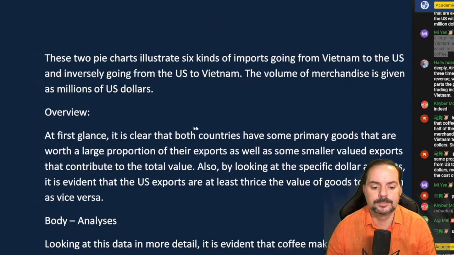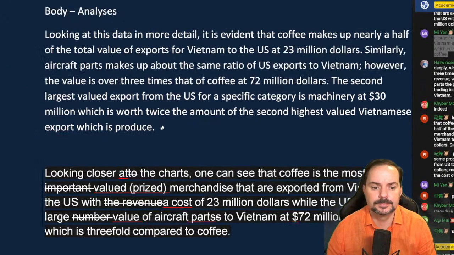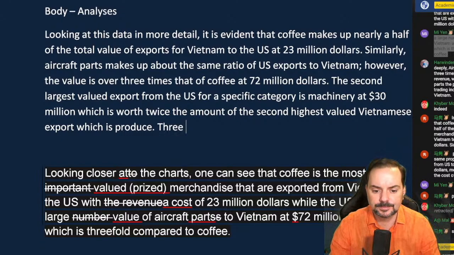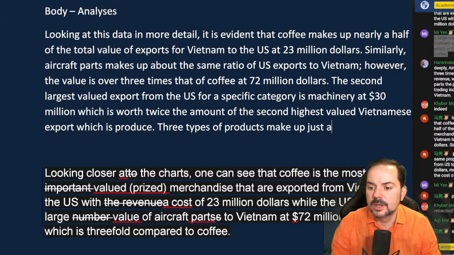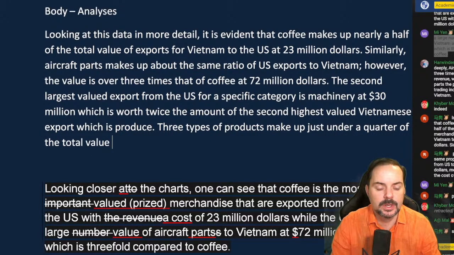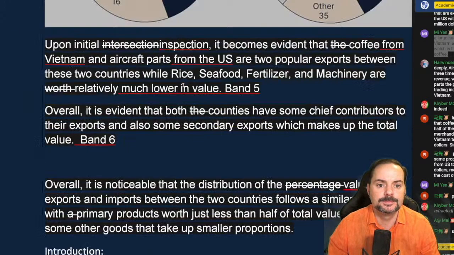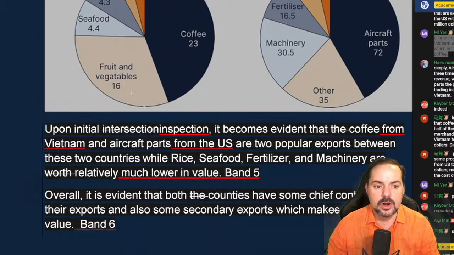So let's move along here. So 3 types of products make up just under a quarter of the total value of exports for both countries, namely seafood, rice, and garments,